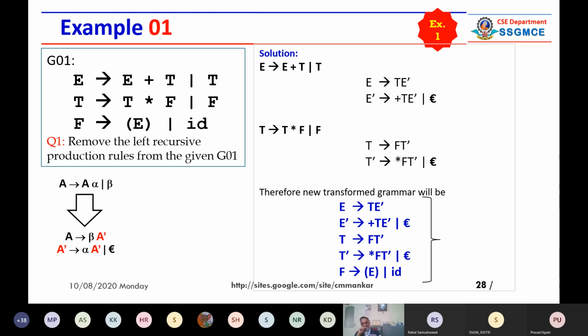Definitely it contains epsilon. That is not a problem right now. But here, almost all production rules start with a capital letter or terminal letter. Terminal means what? Plus can be a terminal, star can be a terminal, and opening bracket can be a terminal. So this is one example.